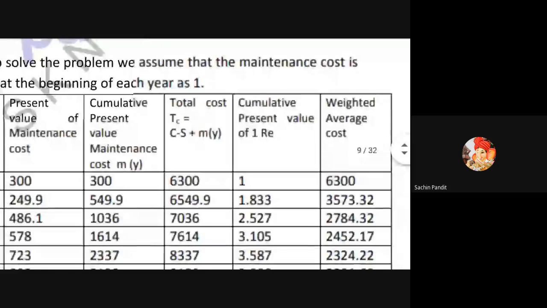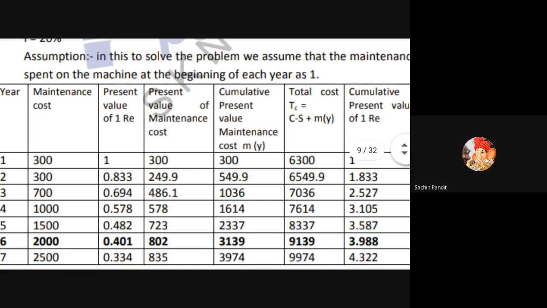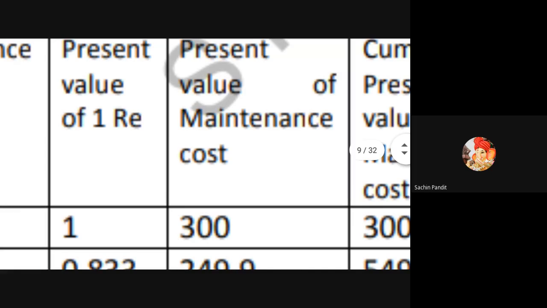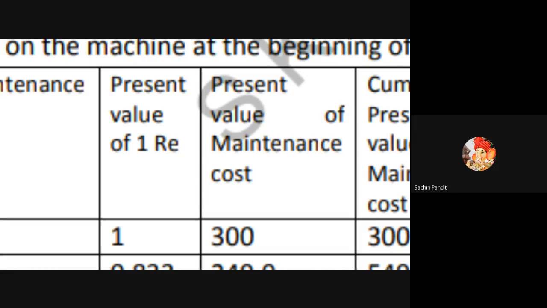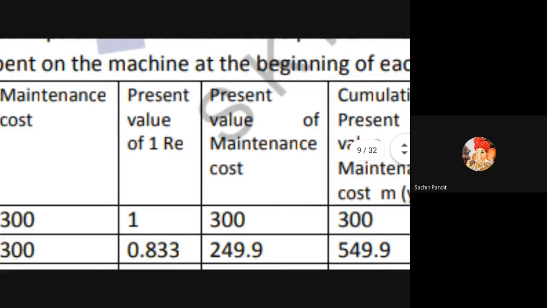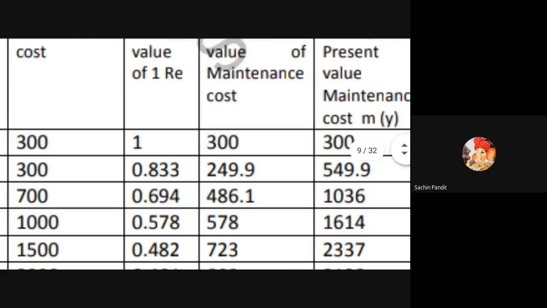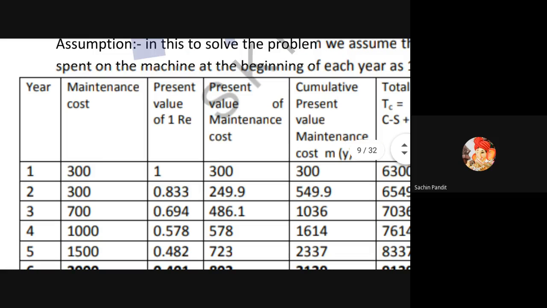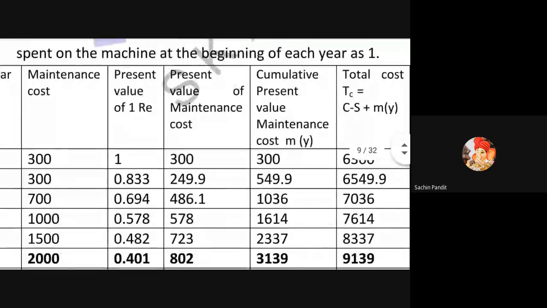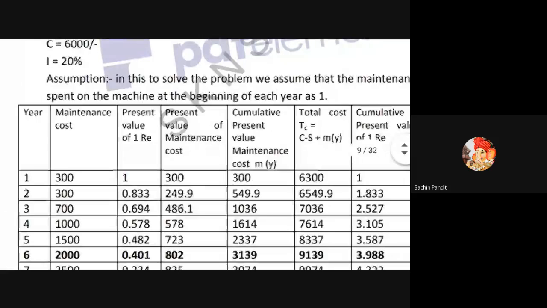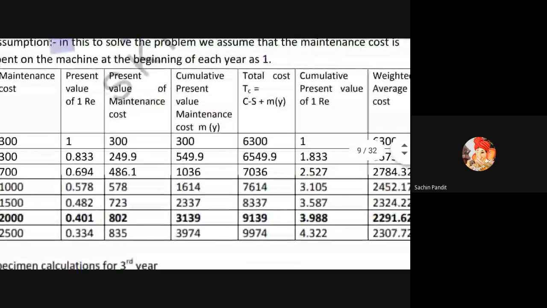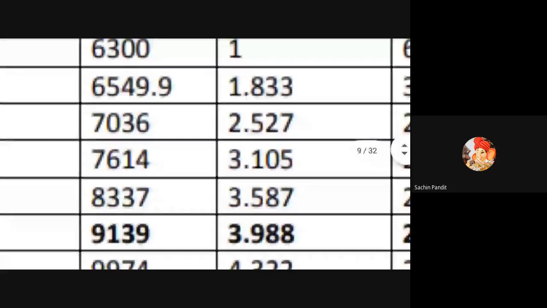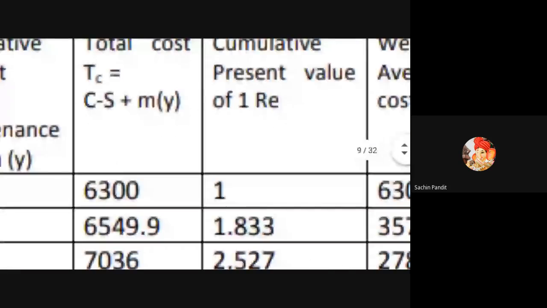There is no matter of sequence, whichever column we can start with. The cumulative present value is required for the final calculation, and for that purpose we have taken the cumulative present value. If you see this column, the cumulative present value of 1 rupee, only addition is there.